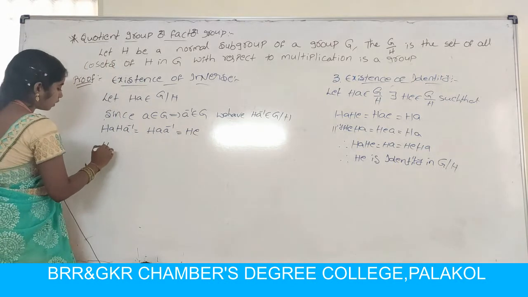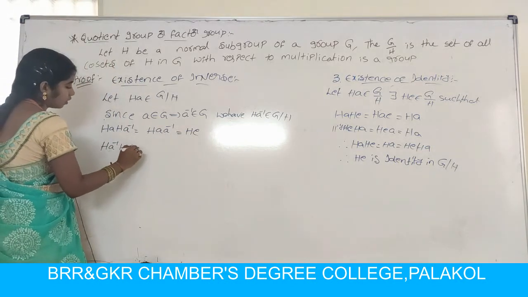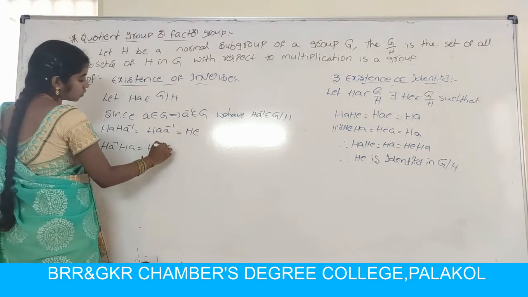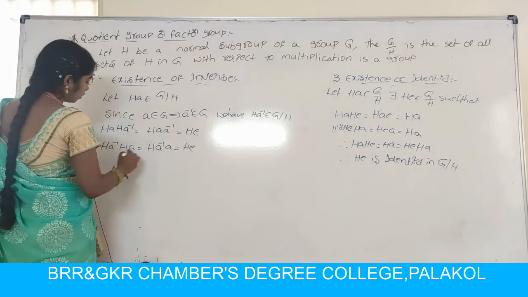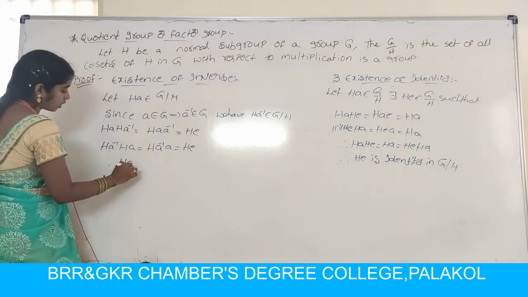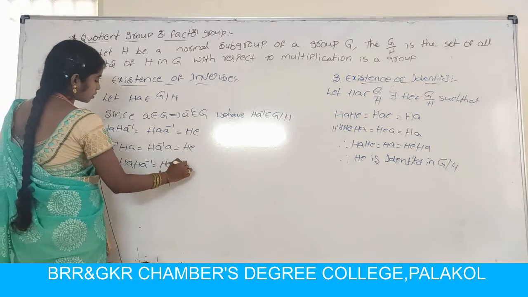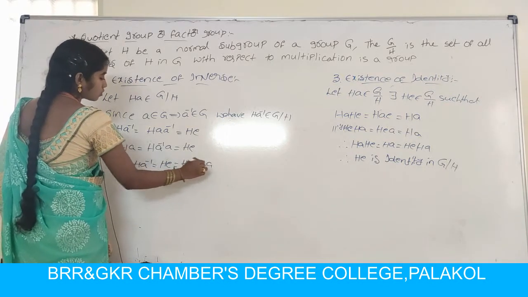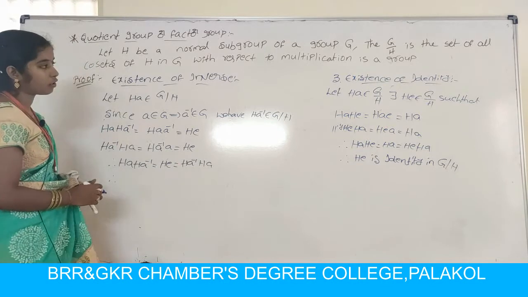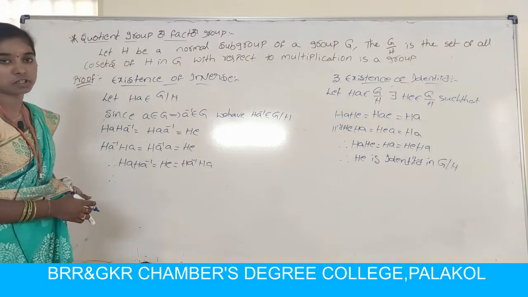So similarly HA inverse into HA can be written as H A inverse A, HE. So therefore HA into HA inverse equal to HE equal to HA inverse HA. So therefore every element of G by H is invertible.